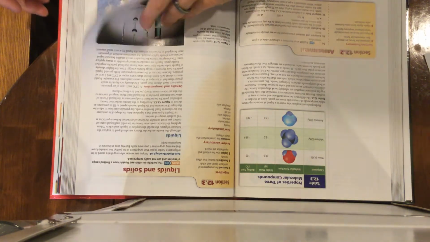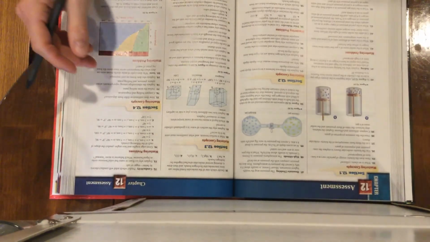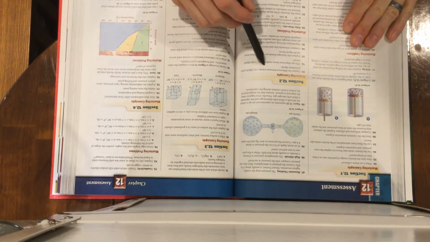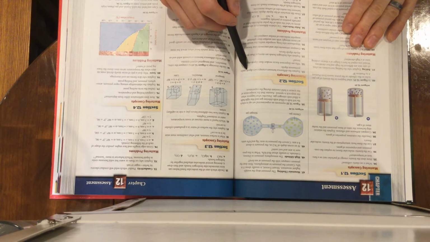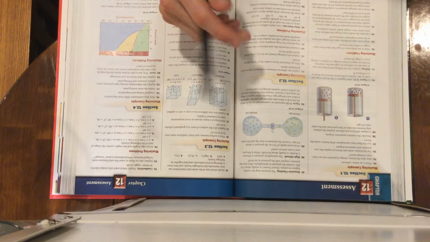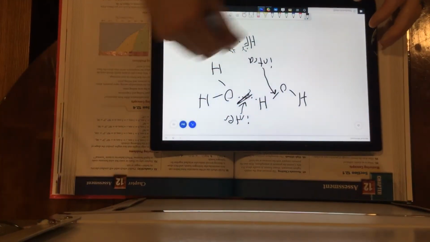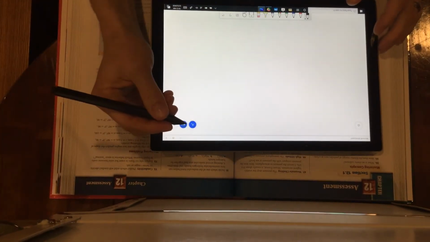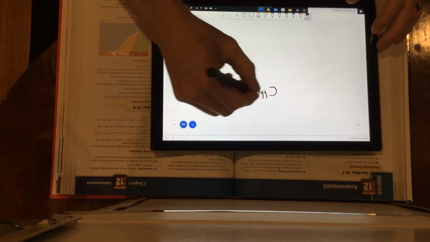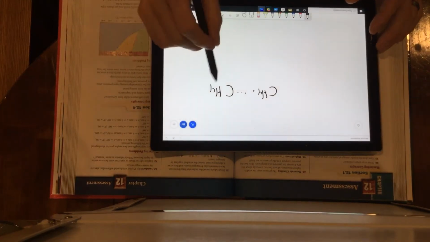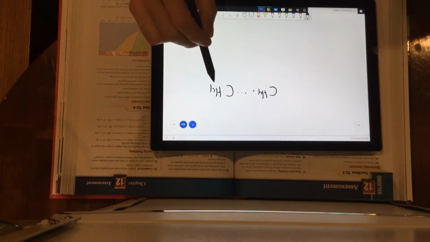All right, 434. All right, 51 through 55. 51, temporary dipole and permanent. Temporary is one that doesn't last very long because electrons are moving around, and permanent is one that is always there. If we look at this, for example, if you have a methane molecule, CH4, attracted to another methane, electrons are moving around because it's nonpolar.